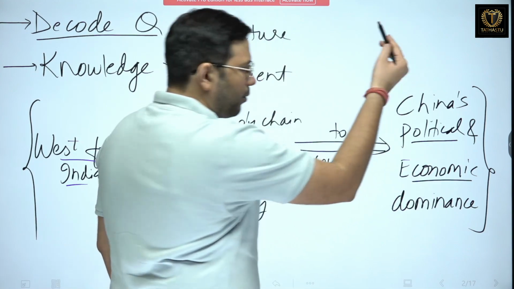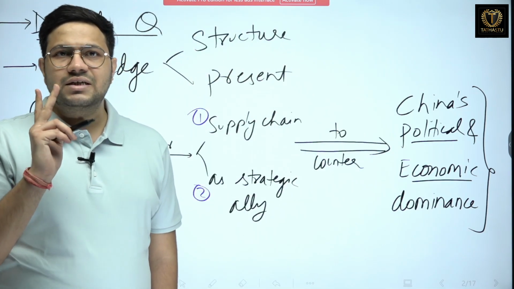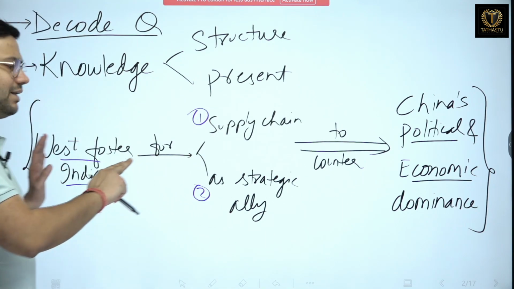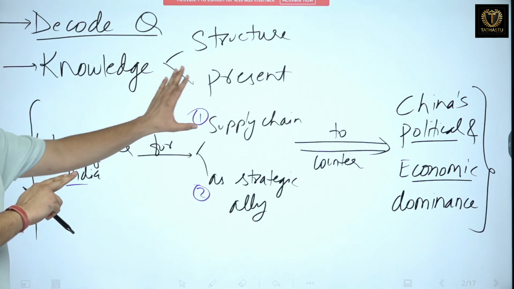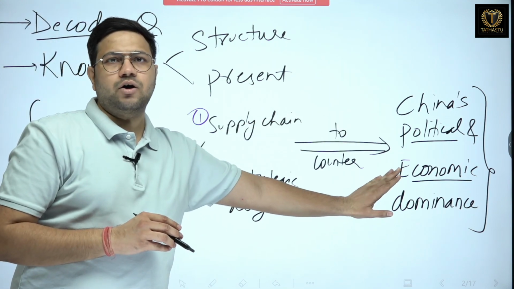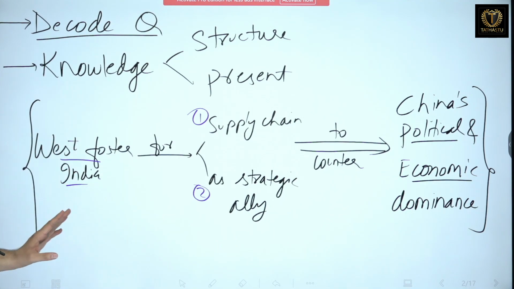To counter China's political and economic dominance. So in our answer we would be writing on these 2 points, remembering that West is helping India for developing these 2 things with respect to China's political and economic dominance. Have you got my point? ठीक है, इतना समझ में आया?